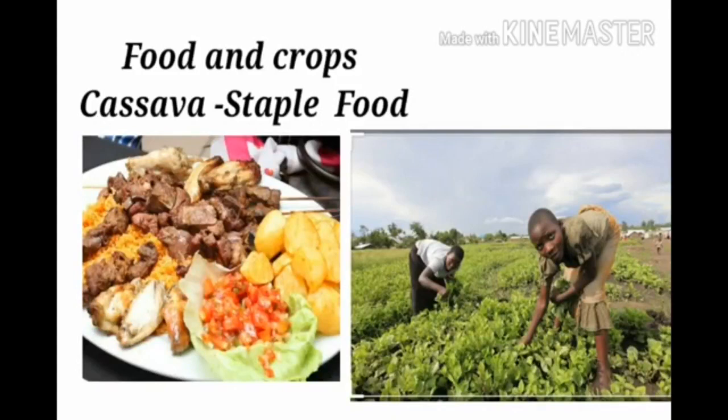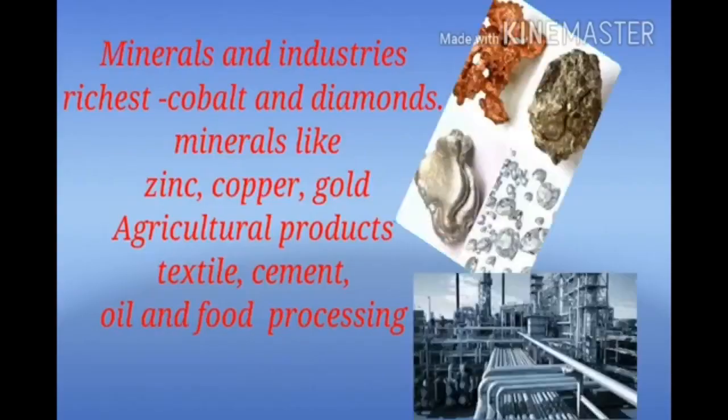Children, the staple food of the DRC is cassava. What is the staple food of DRC? Yes, cassava is the staple food of DRC. The chief cash crops are coffee, rubber, tea, sugar, and cotton. Rice is grown mainly in the regions having greater humidity. Children, next we are going to discuss minerals and industries.